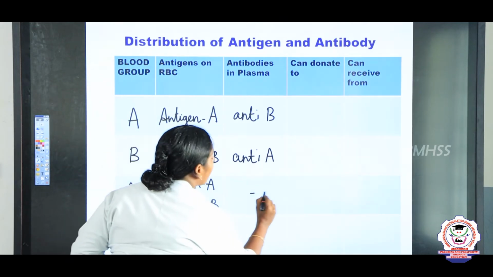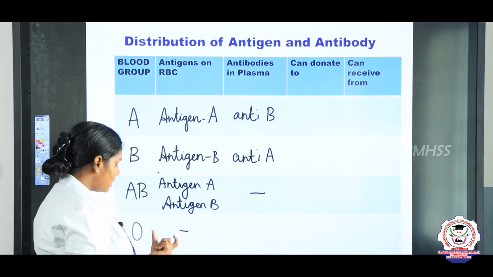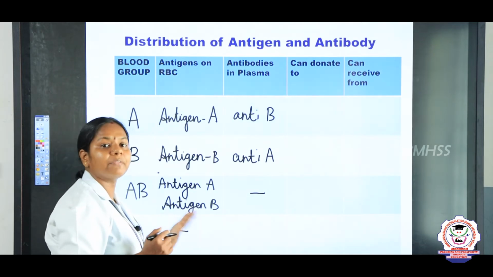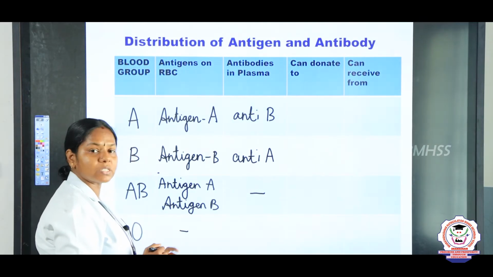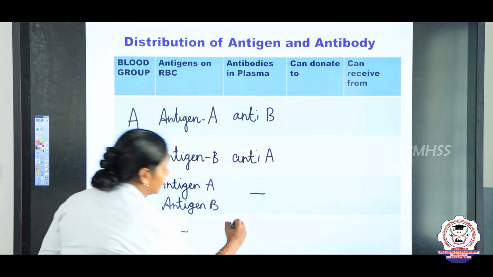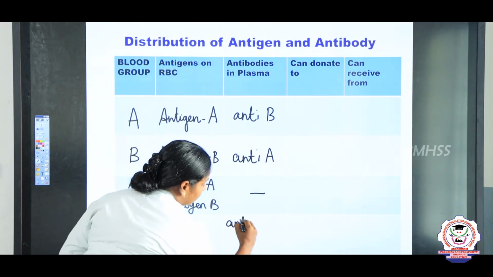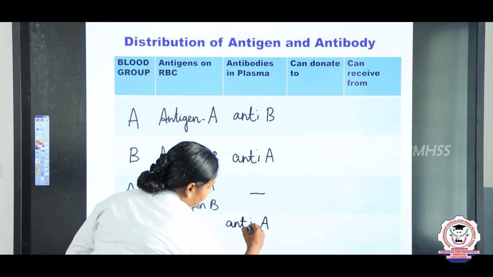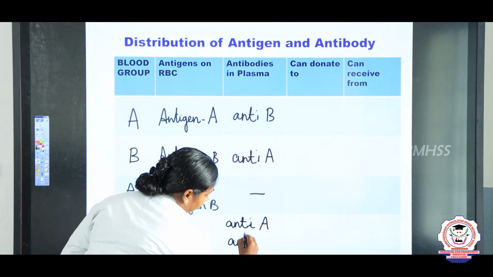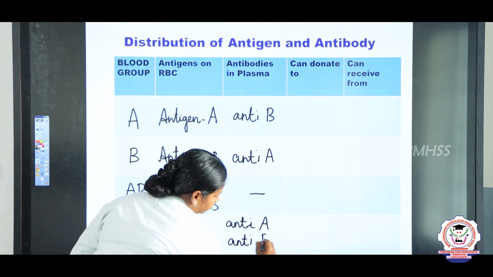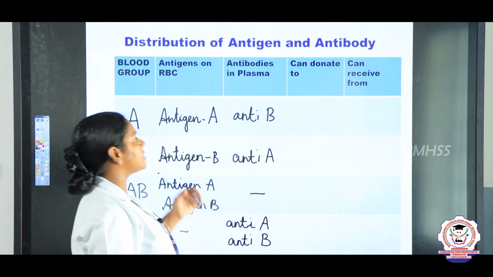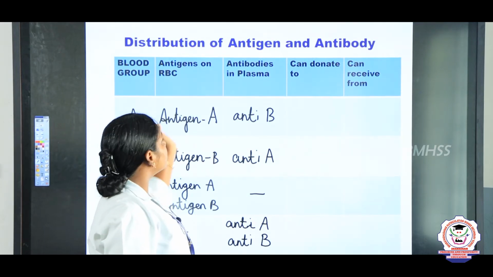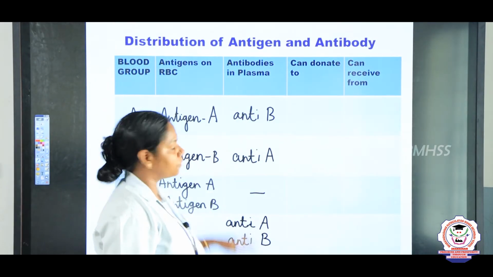O blood group does not have any antigen, so they possess both anti-A and anti-B.